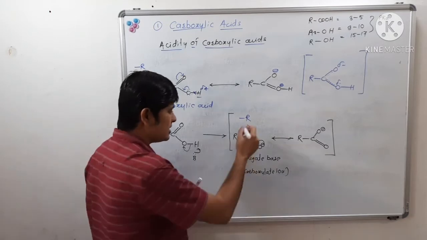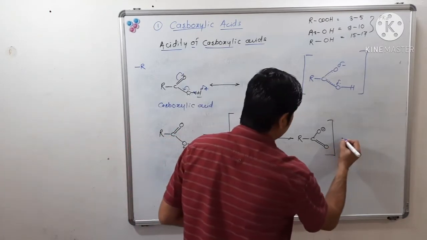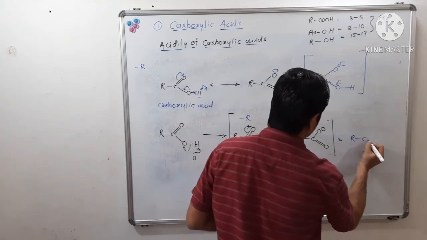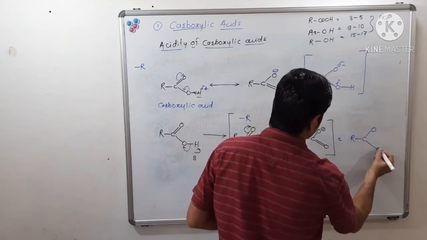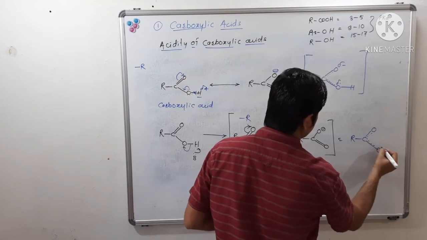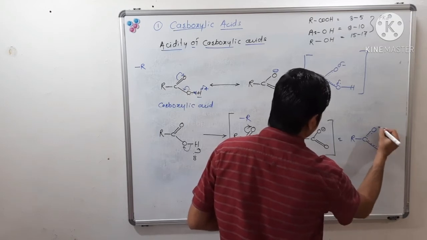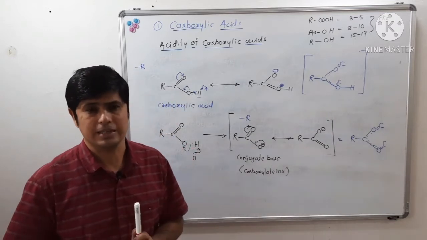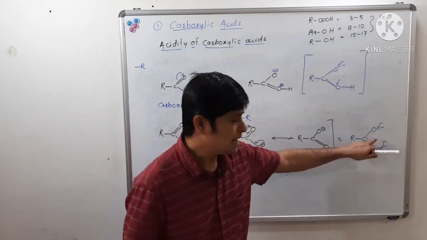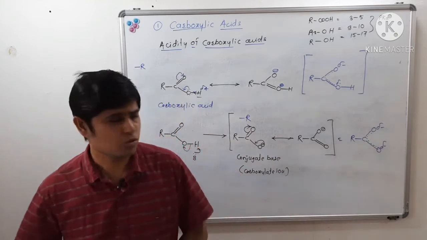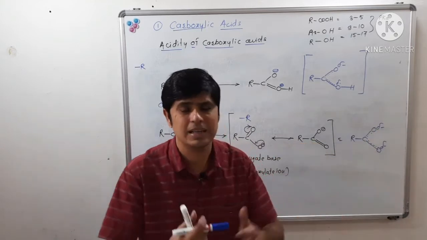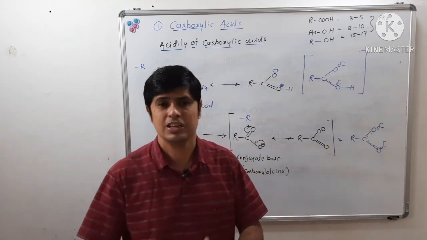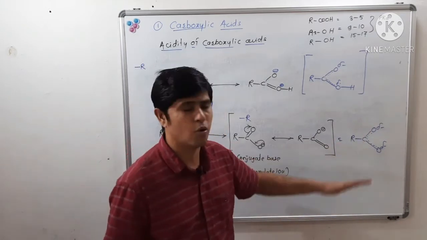So in this resonating structure, in the resonance hybrid, the negative charge is equally shared on two electronegative oxygen atoms. Both atoms here are oxygen. So here we are getting a symmetrical carboxylate ion, and it shares this negative charge equally. So this structure is quite stable.